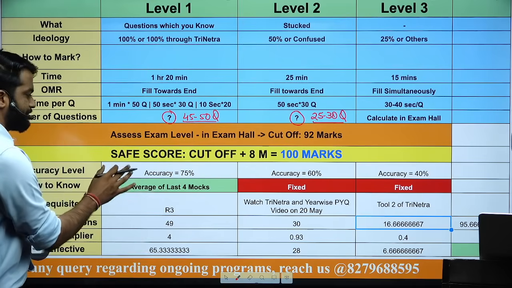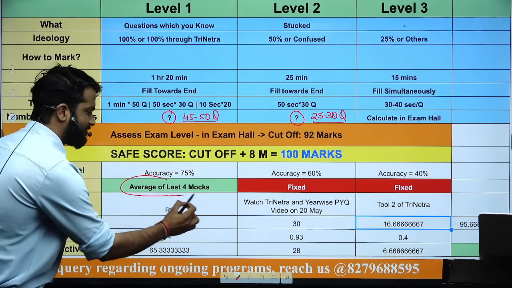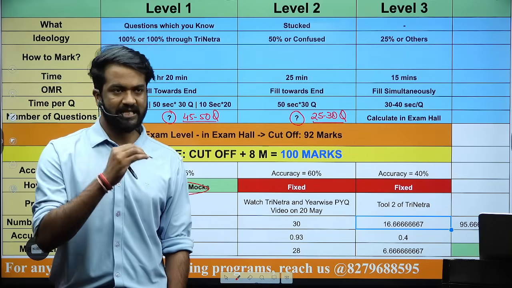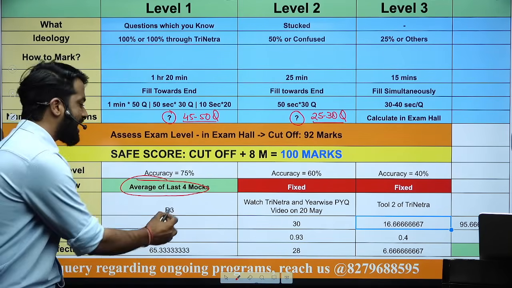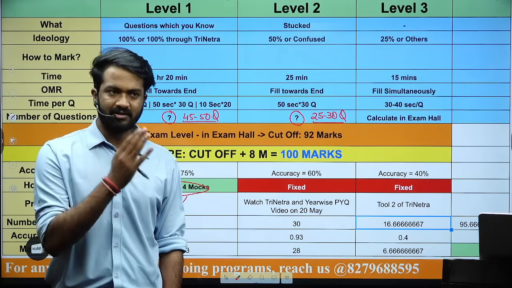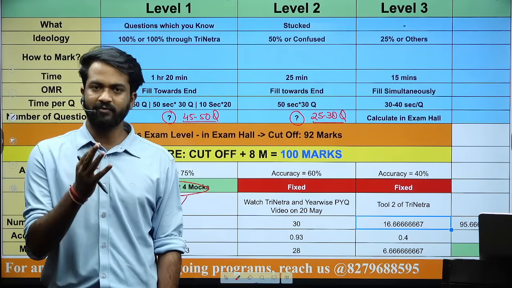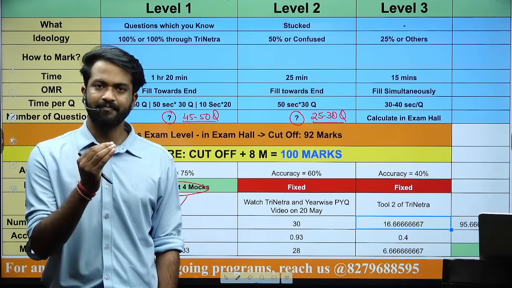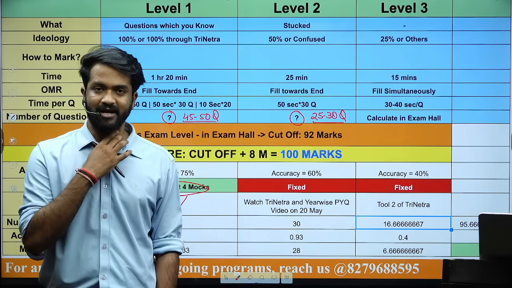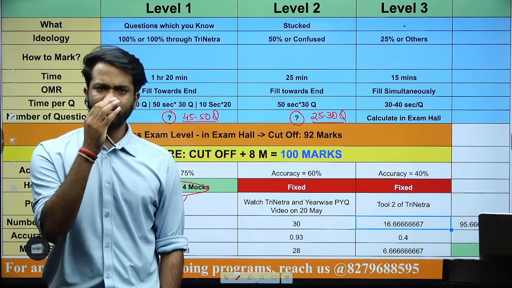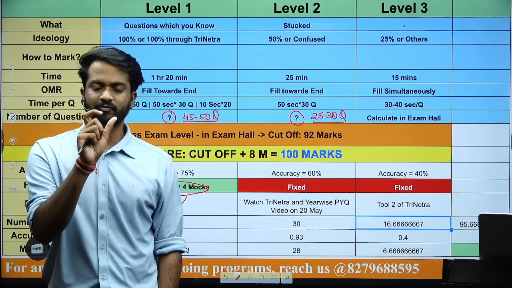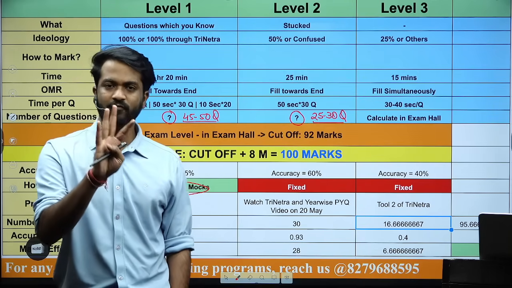In level 1, take the average accuracy of your last 4 mocks, especially after R3, the third cycle of revision, maybe by 20th or 25th of April maximum. I'm expecting you will give 4 more mocks after R3. The moment you give those 4 mocks, you will realize the accuracy percentage in them.